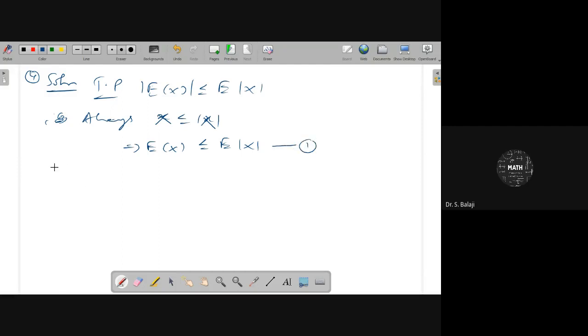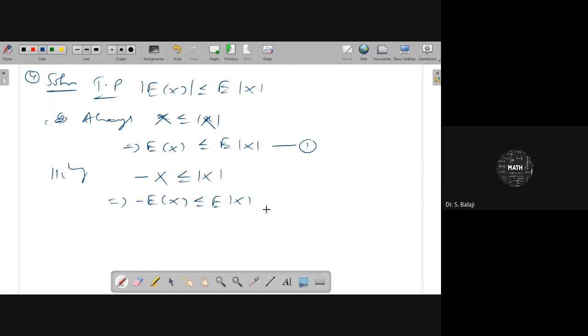This is one way. Similarly, minus also the same thing. Minus x is less than or equal to mod of x here. You operate expectation on both sides here. Therefore, E of minus x, that is minus E of x, is less than or equal to E of mod x.